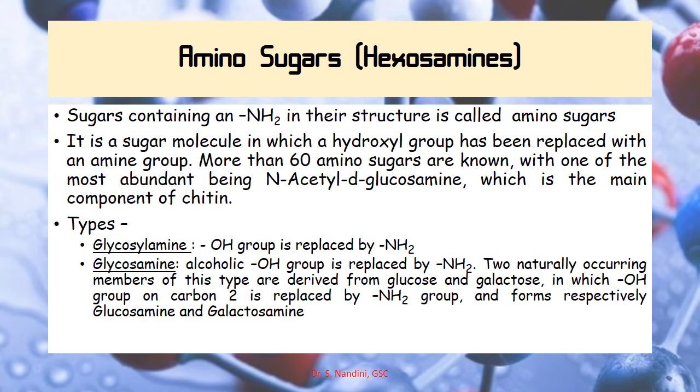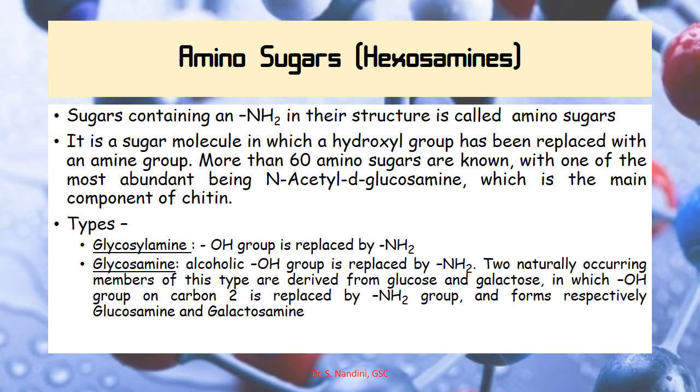So let's begin with amino sugars, which are also called hexosamines. So what are amino sugars? Sugars which contain an amino group in their structure are called amino sugars. So it is basically a sugar molecule in which the hydroxyl group is replaced with an amine group.